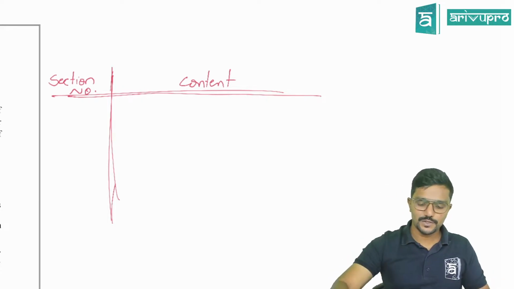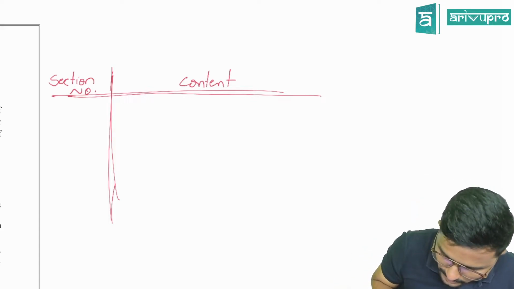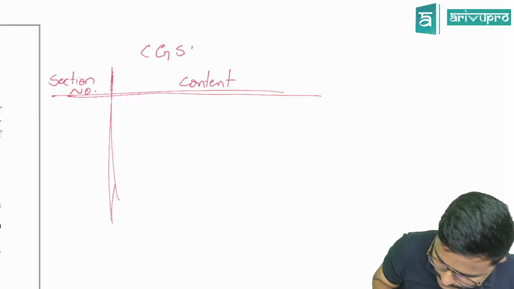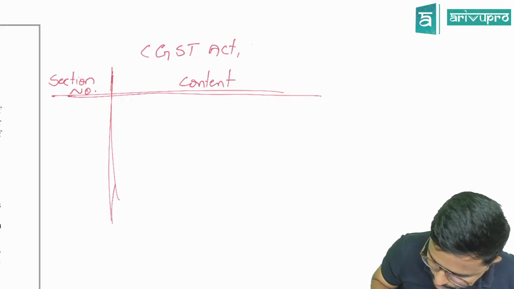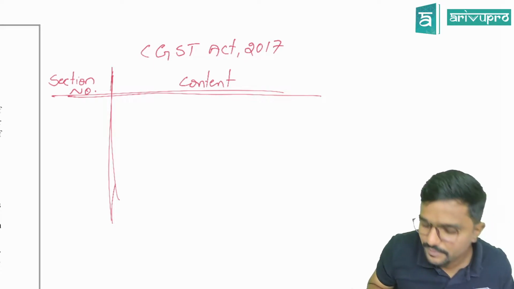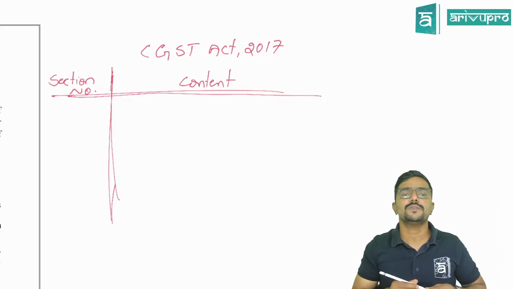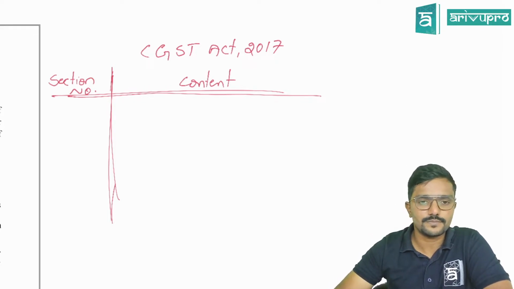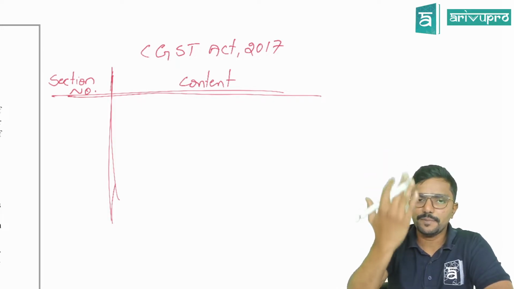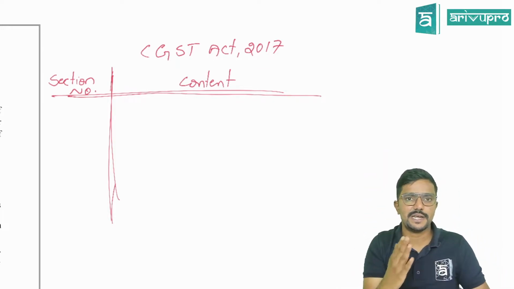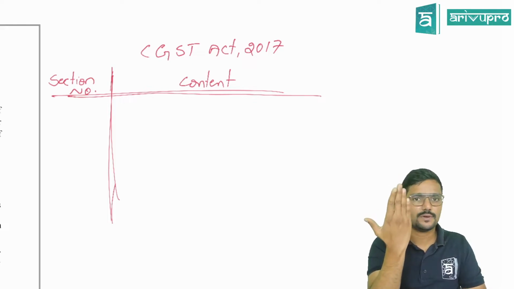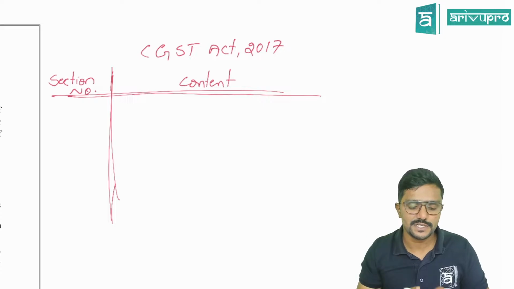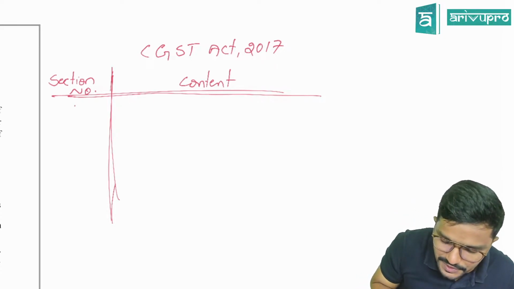Fine. Chalo. So the content on the top. Above this also write CGST Act 2017. Whatever section numbers I give are of the CGST Act 2017. You almost require 2 sides, guys. So one complete page, that is 2 sides of the page, you need for this CGST Act. Fine, for CGST.